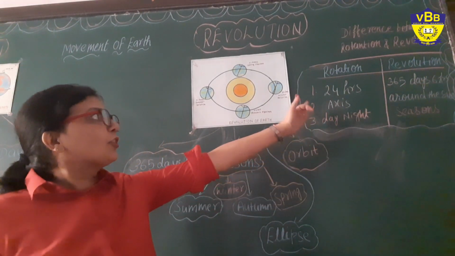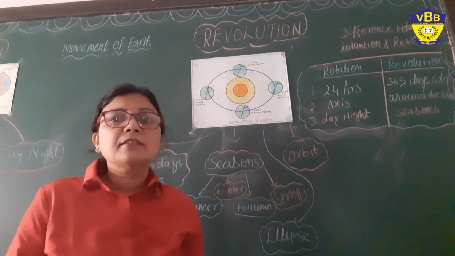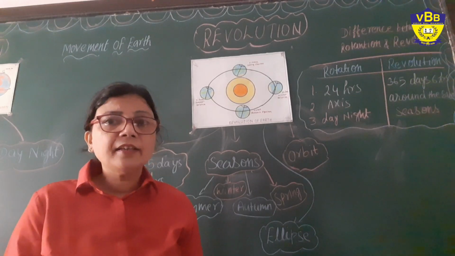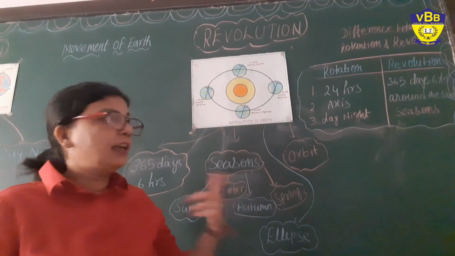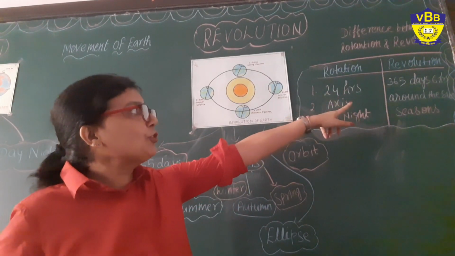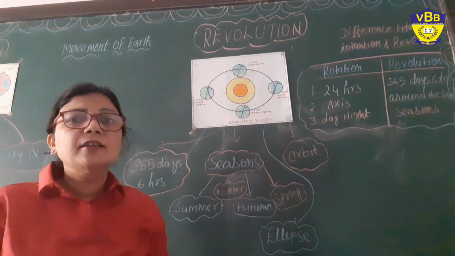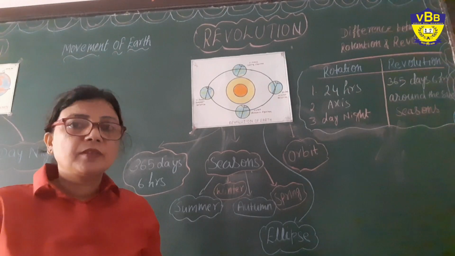So in rotation we see that the earth takes 24 hours to complete one rotation, right? As for revolution, the earth takes 365 days and 6 hours to complete one revolution. Understood?